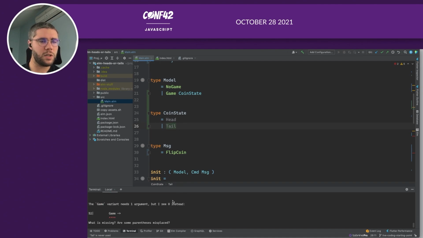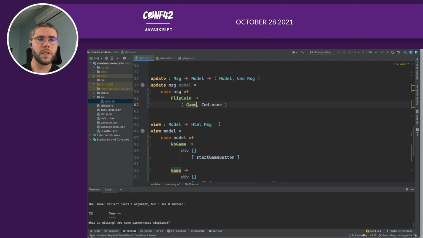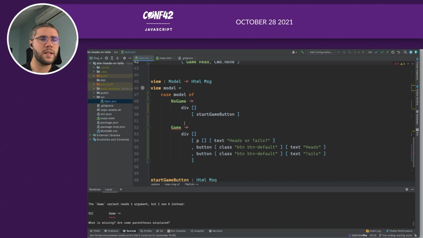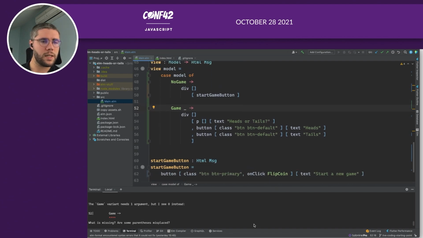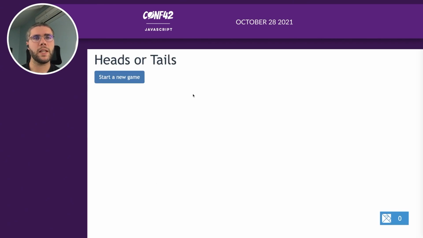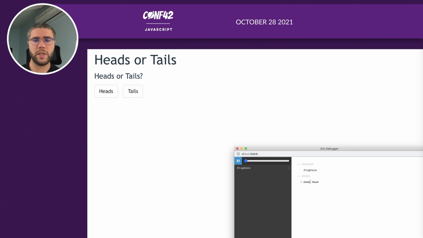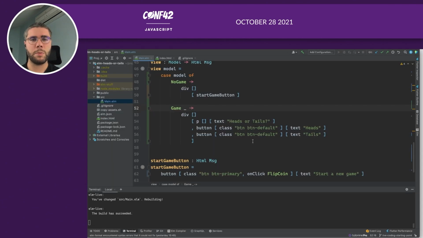I have an error because my variant is wrong. So let's go to the error. So right here, I need to give it something. Let's say I give it a head. And here, I don't care about what the value is, so I will just use underscore. It should compile. Yeah, it compiles, so it works. If I have a look now, my model contains a game head. But here it's always head, so it's not really nice because the game will be pretty easy.